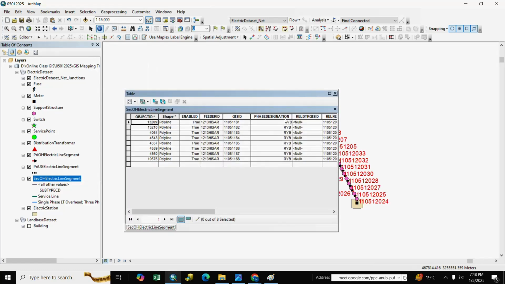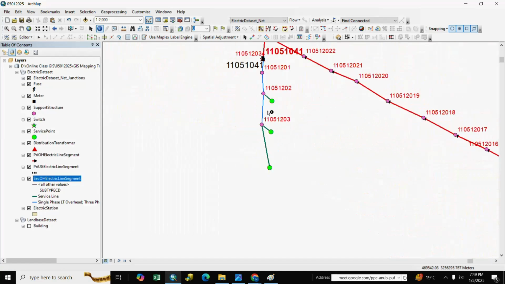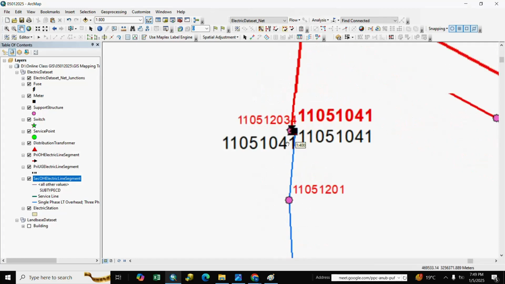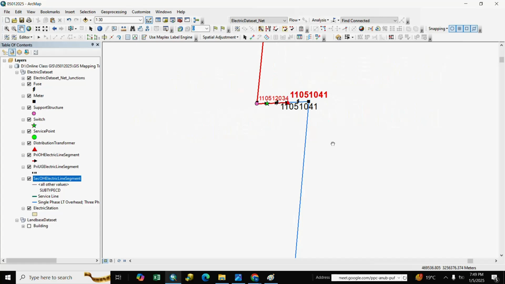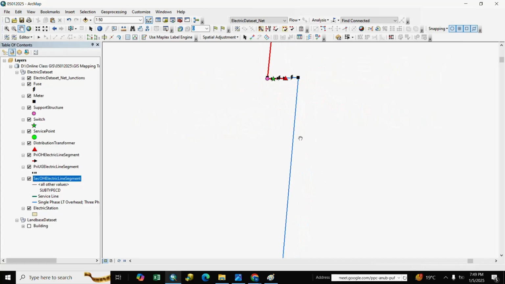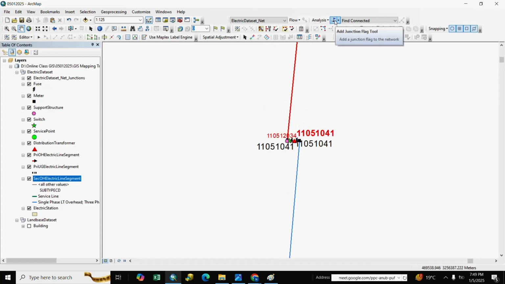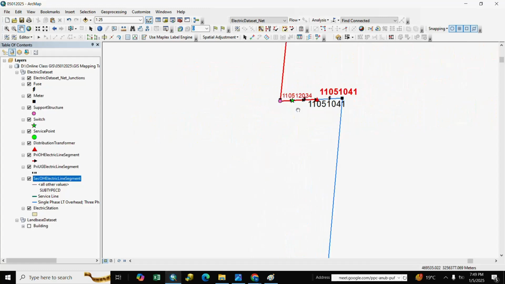Secondary OH line, here is secondary OH line, we populate DTRID, populate here DTRID to all secondary OH lines. For DTR population we trace, we clear, already clear, we trace DTR to endpoint.